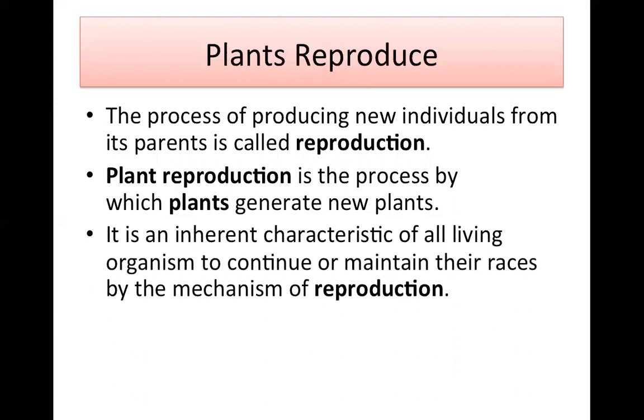It is an inherent characteristic of all living organisms to continue or maintain their races by the mechanism of reproduction. Reproduction is one of the main characteristics of living things. All living things can reproduce. Non-living things cannot reproduce, so there is no maintenance of races in non-living things. But in living things, because there is a characteristic of reproduction, they maintain their races.